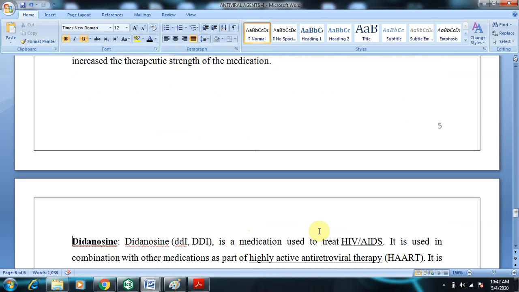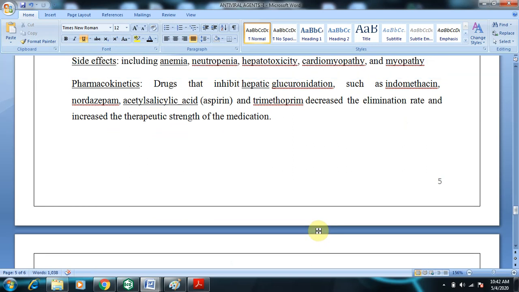Coming to the pharmacokinetics, the drugs that inhibit hepatic glucuronidation, such as indomethacin, nordazepam, acetyl salicylic acid and trimethoprim, cause a decreased elimination rate and increased therapeutic strength of the medication. So this is a synergistic effect. Why? Because the bioavailability of AZT will be increased.